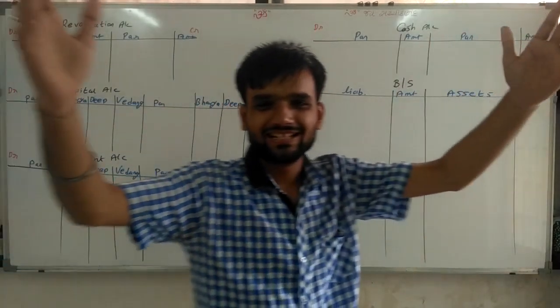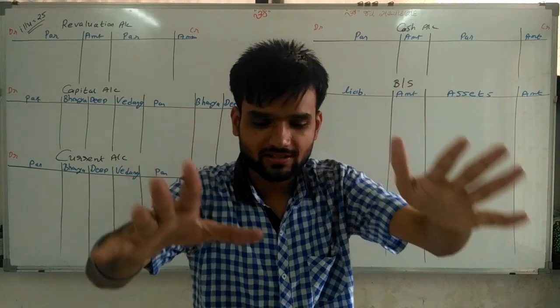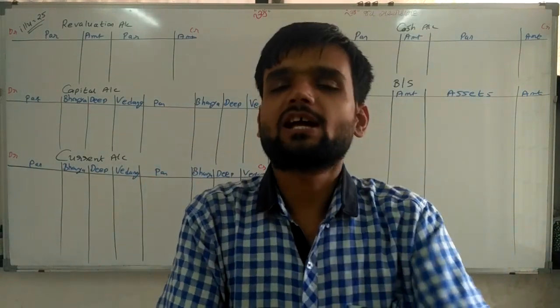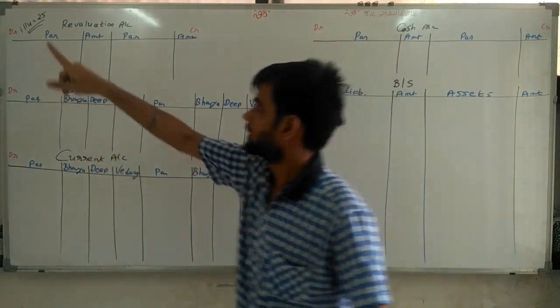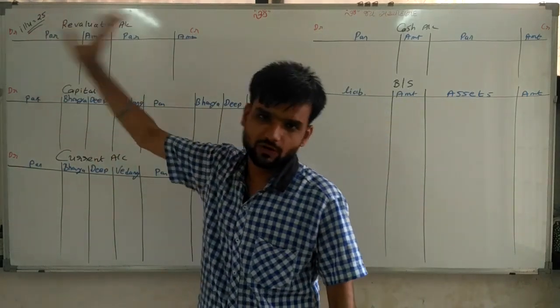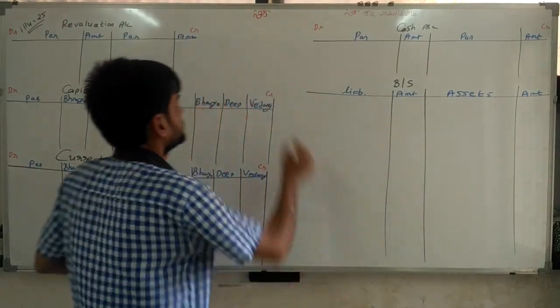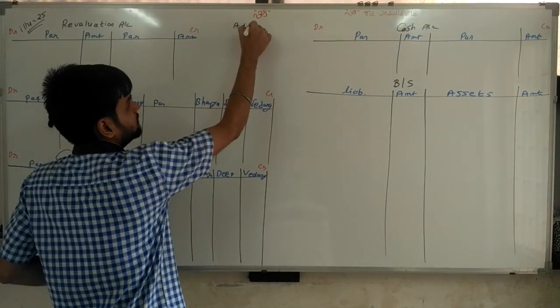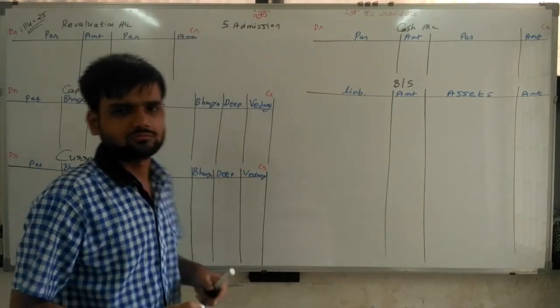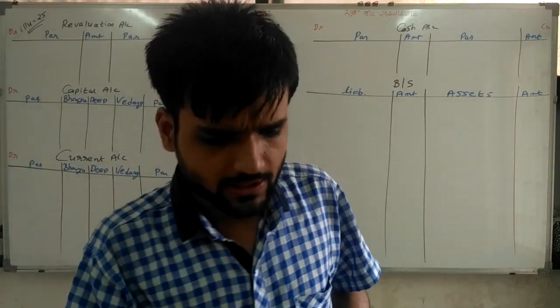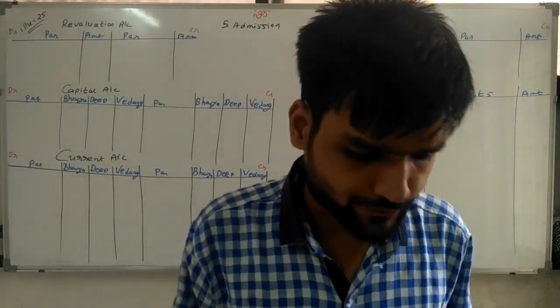Hello students. Today, in admission, we are doing a new sum. Without wasting time, directly starting sum illustration number 25, chapter name admission, chapter number 5. Going ahead, directly reading the question.